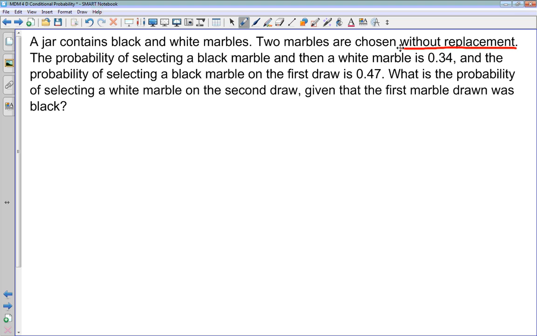We know in conditional probability questions that our formula has the probability of A and B, the probability of A, and the probability of B given A as our 3 probabilities. Which one of those 3 probabilities are they asking us for? The probability of the intersection, the probability of one event, or the conditional probability of one given the other?